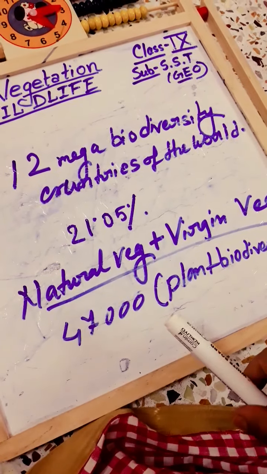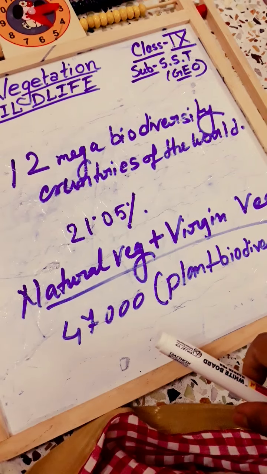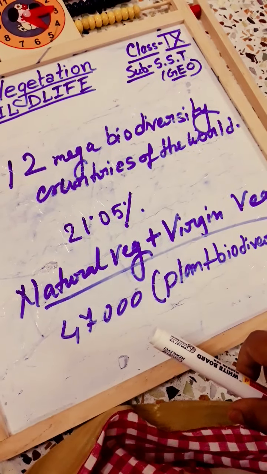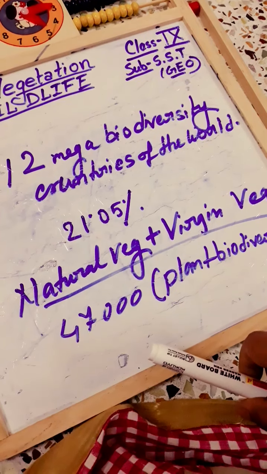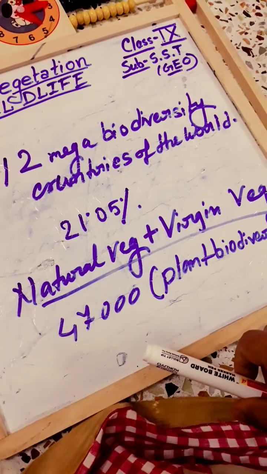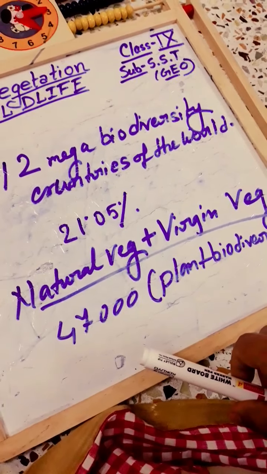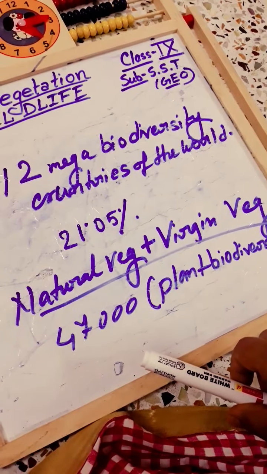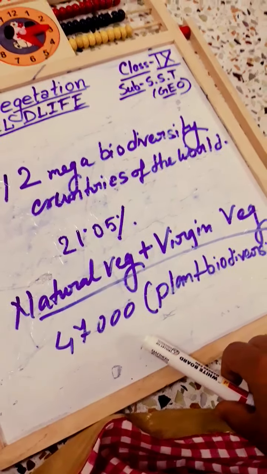And you know, India is 10th in the world and 4th in Asia in flowering plants, which account for 6% of the world's total number of flowering plants. And the country has many non-flowering plants also.